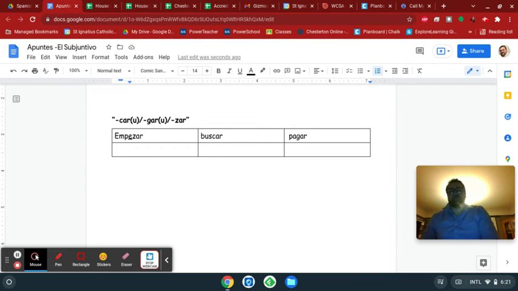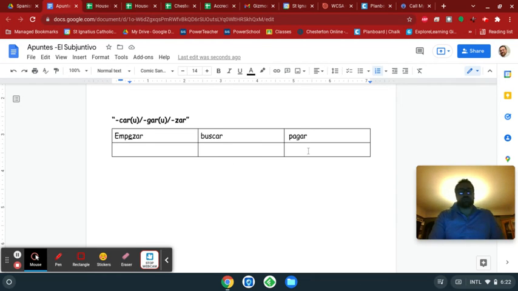Okay, the next category of verbs. This is probably a new category of verbs for you. Actually, it's not. This category exists in the preterite. So actually, we've been talking about kinds of irregular verbs from the subjunctive that are also irregular in the present indicative. So we've been kind of comparing the subjunctive and the present indicative so far. This category actually comes from the subjunctive. So the verbs empezar, buscar, pagar. These are called car-gar-zar verbs.